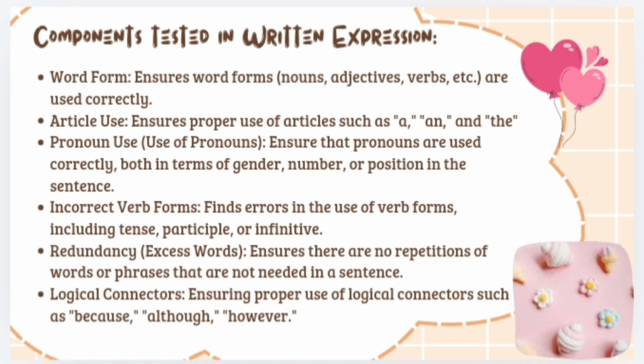And then the third is pronoun use, ensuring that pronouns are used correctly in terms of gender, number, or position in the sentence. And then the fourth is incorrect verb forms, finding errors in the use of verb forms including tense, participle, or infinitive.